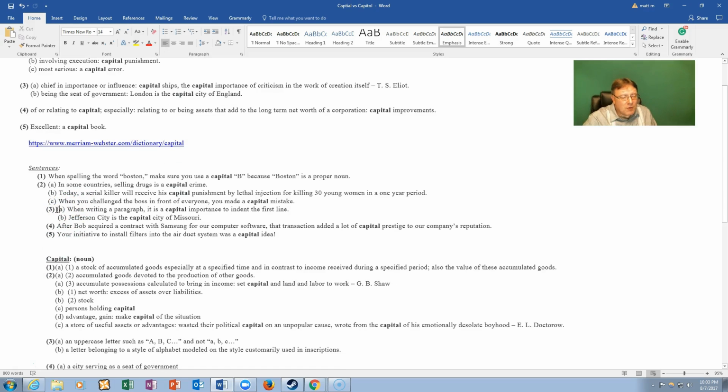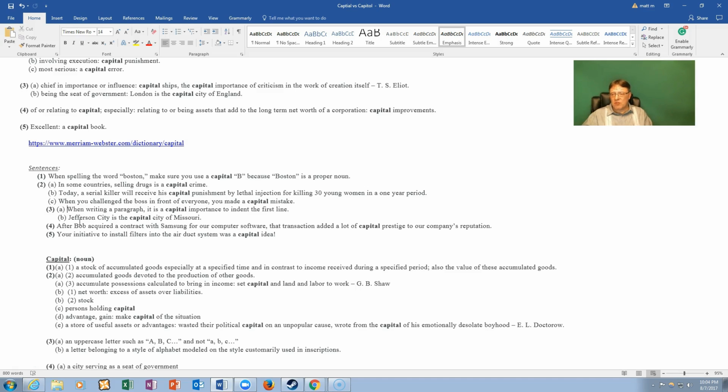Letter number 3A. When writing a paragraph, it is of capital importance to indent the first line. So when you are writing a paragraph of lines of words, that first line, you hit tab, which also means 5 times on the space bar. And the reason you must do that in America is because of the way we write here. It is an academic rule for a regular type of letter.